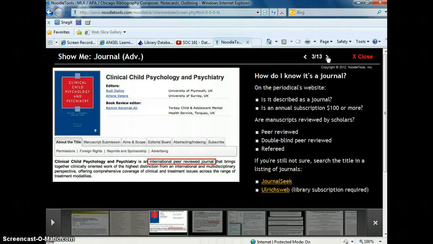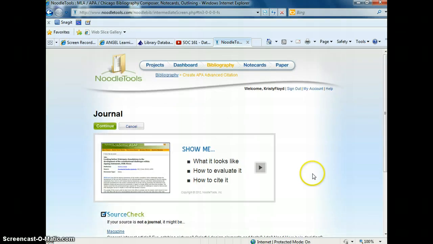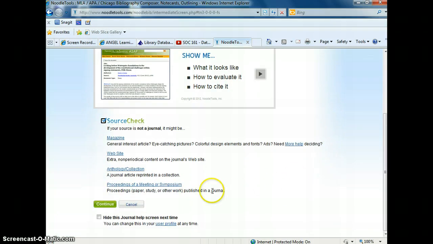It's extremely helpful because honestly, there's many magazines that can look like journals and vice versa, journals that can look like magazines. So you need to be able to differentiate between some fine details if you're actually looking at a print item and don't have a database to rely on that's you're able to select peer-reviewed as we were able to. So this is extremely interesting. I would recommend looking through this. It's only going to help you in your future. Okay, so if we close that, we're sure this is a journal, and we're going to continue.